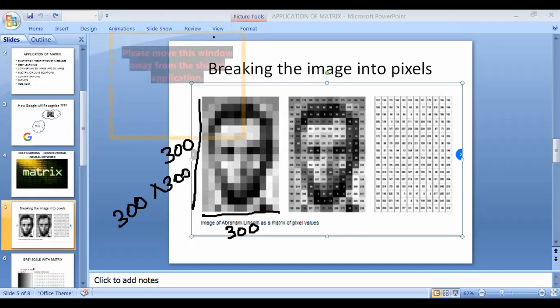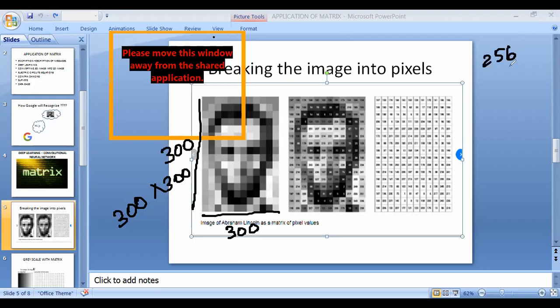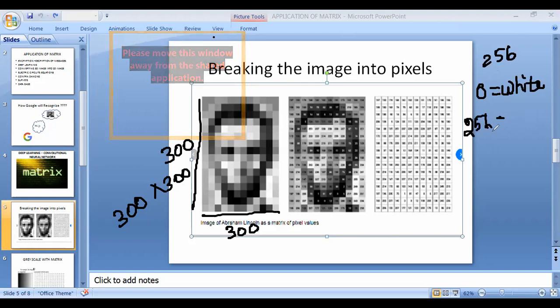Here it is a simple grayscale photo, right? Each pixel in the photo is basically a grayscale square. The grayscale contains 256 shades of gray. You can assign 0 to white color and 255 to black color, and vice versa.